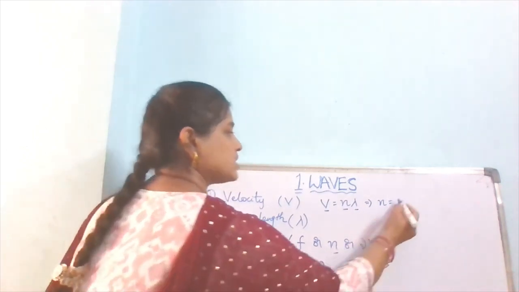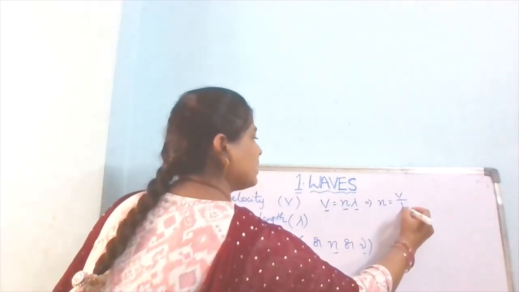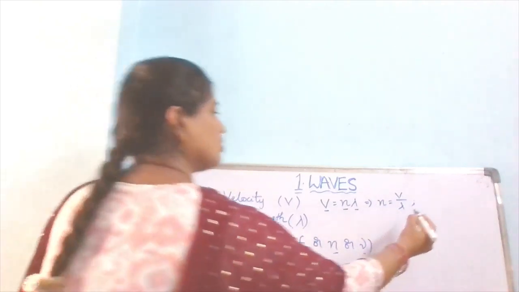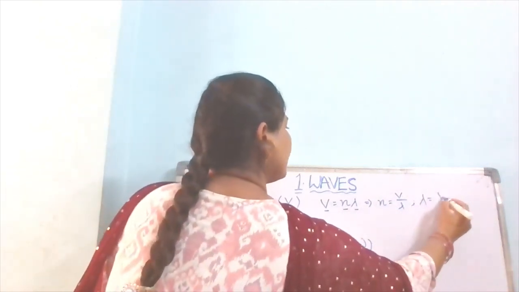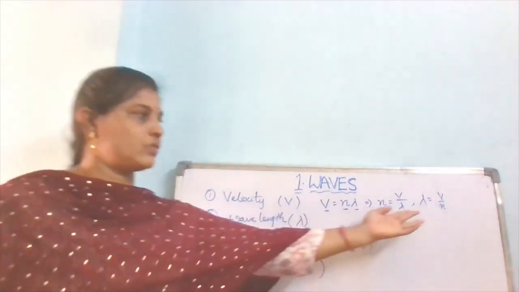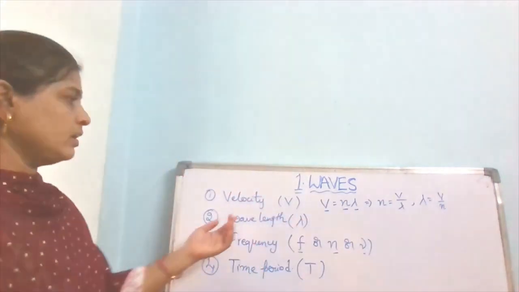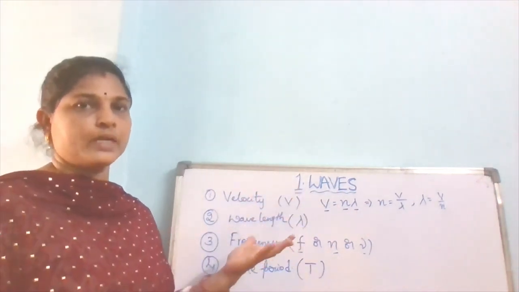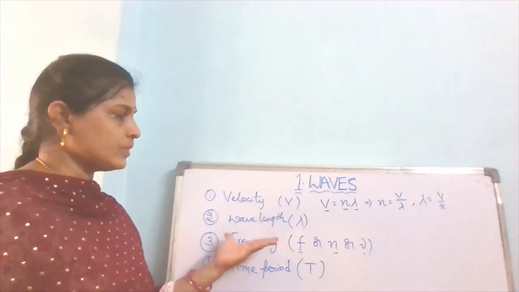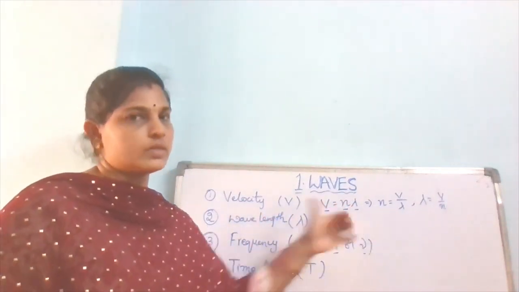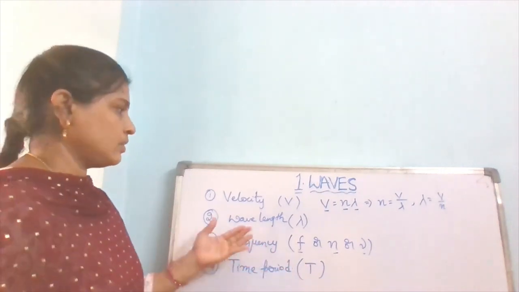Suppose we want the equation for frequency, n equals v by lambda, and for lambda, lambda equals v by n. Velocity means the speed of the particular wave.